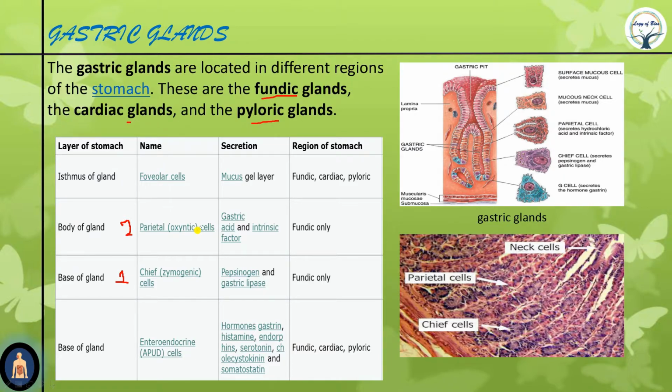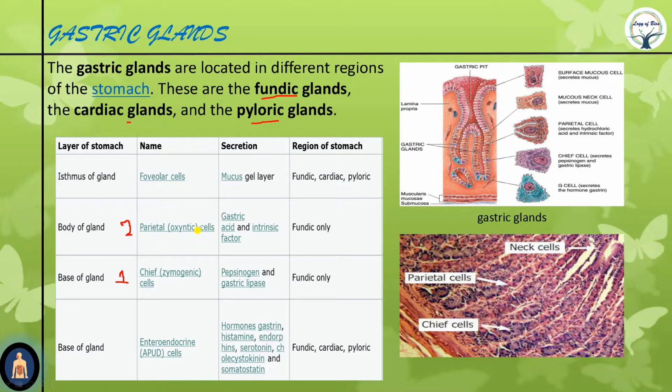Now if you have studied WBC, there is a special cell known as eosinophil. Phil means love or attract. So eosinophil is a type of WBC which loves eosin. That means it takes up eosin stain, therefore known as eosinophil. That is in the case of WBC. And in the stomach there is a special type of cell known as parietal cells. They also take up eosin, therefore known as oxyntic cells.